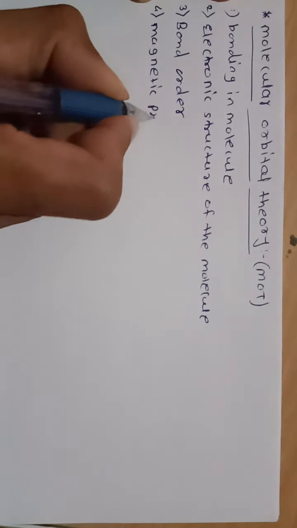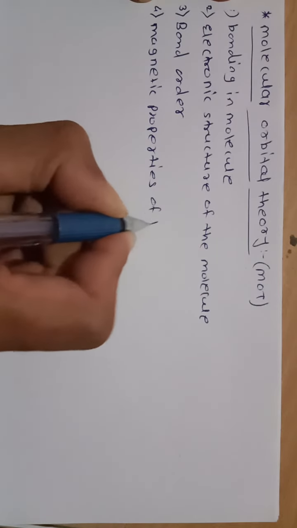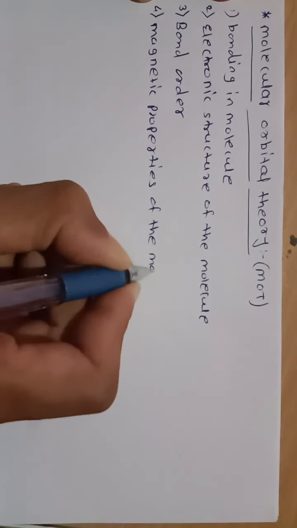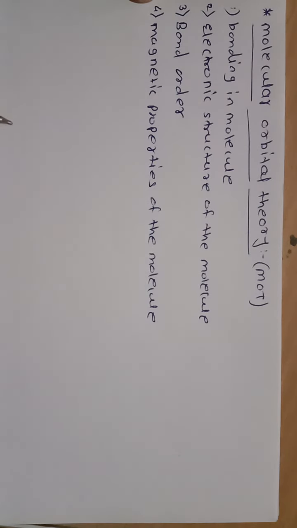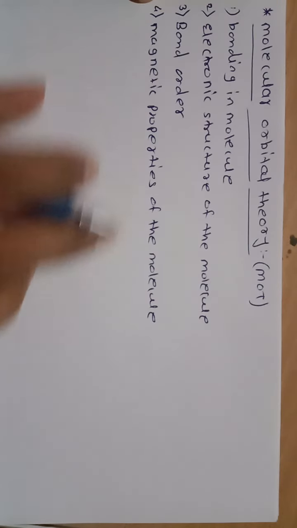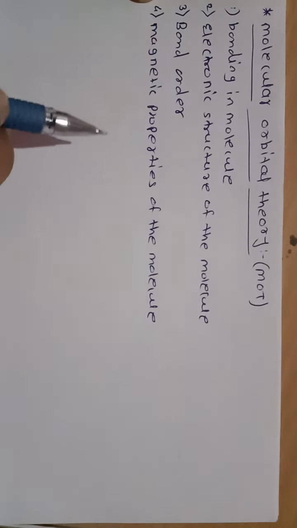Such properties were not accurately explained by the valence bond theory, but molecular orbital theory explains all these properties: magnetic properties, bond order, electronic configuration, and bonding in the molecule.